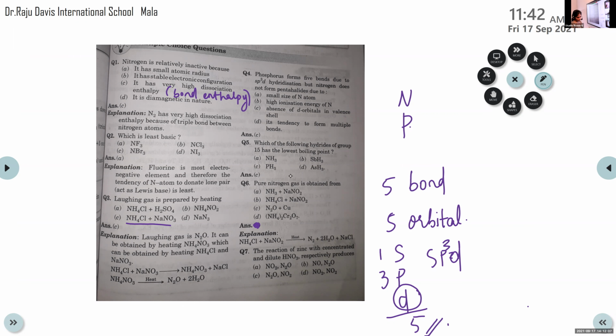NH3 plus NaNO2 or NH4Cl plus NaNO2, then N2O plus Cu, (NH4)2Cr2O7. This one is one method to obtain nitrogen gas. This one is also another method. On decomposition of this ammonium dichromate, nitrogen gas is obtained, right? So among these 4 options, these 2 are the methods to prepare nitrogen gas. Okay. And option B is the answer, NH4Cl plus NaNO2.